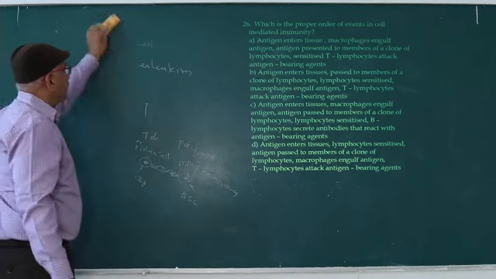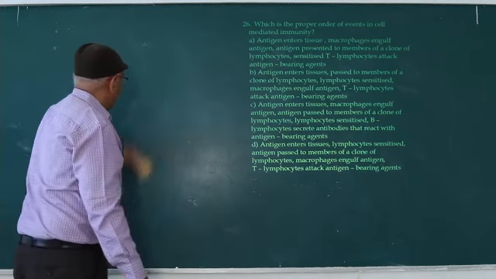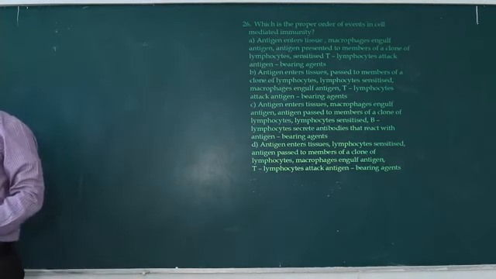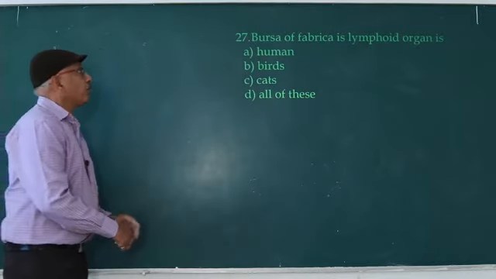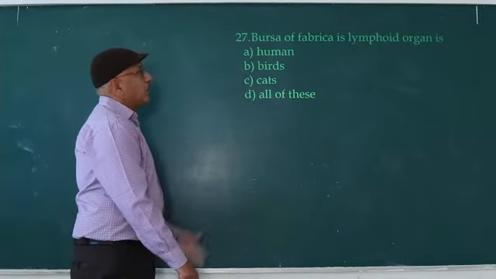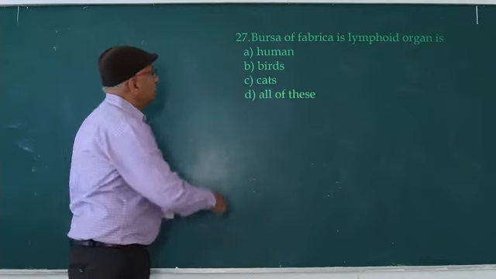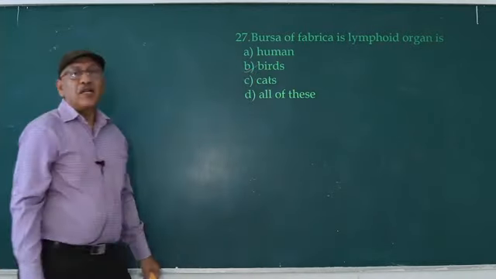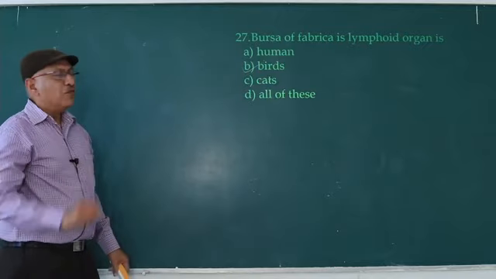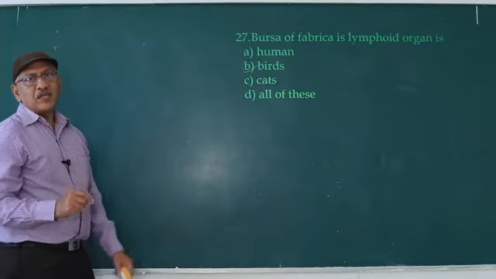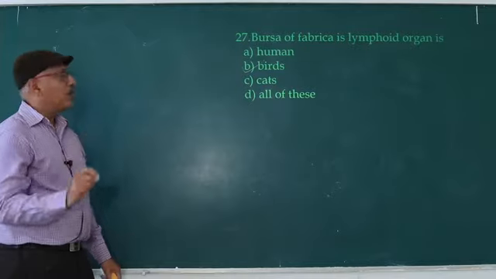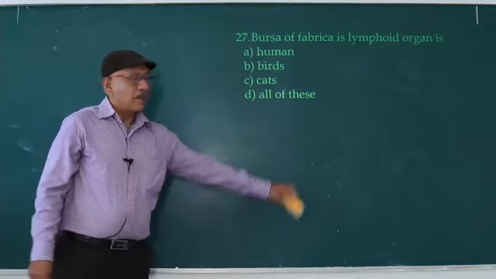Now we discuss the next question. Bursa fabricius is a lymphoid organ in birds. That is a primary lymphoid organ. The lymphocytes formed in bursa fabricius are known as B lymphocytes. Next question.